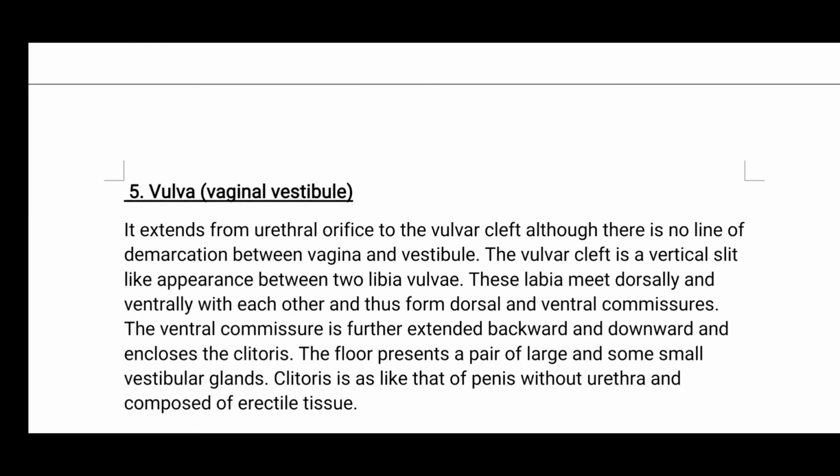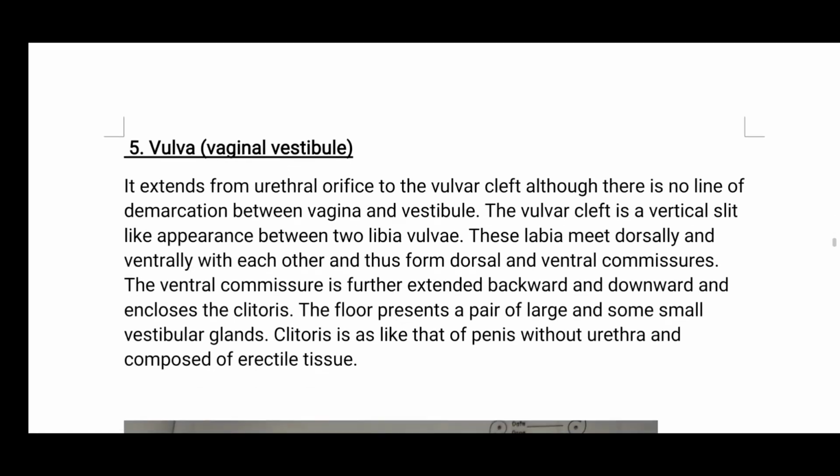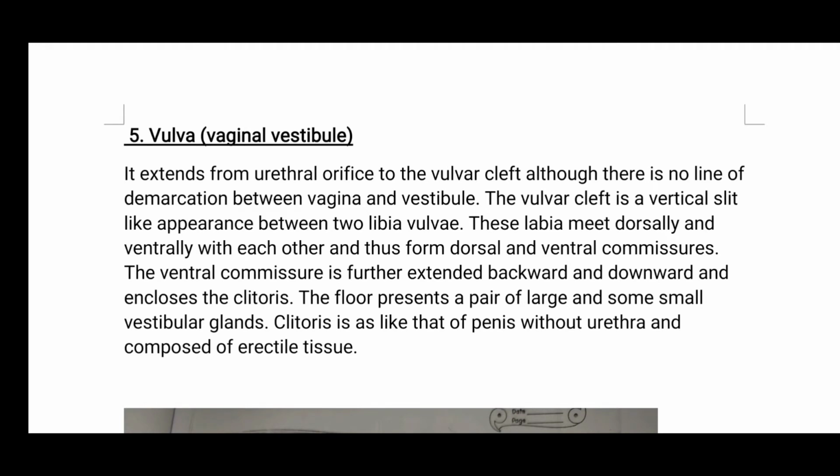The fifth is vulva, the vaginal vestibule. It extends from the urethral orifice to the vulvar cleft. There is no line of demarcation between vagina and vestibule. The vulvar cleft is a vertical slit-like appearance between two labia. These labia meet dorsally and ventrally with each other, thus forming dorsal and ventral commissures.